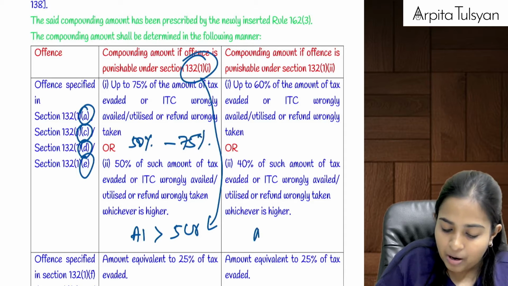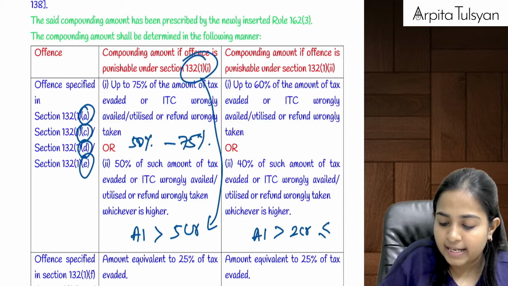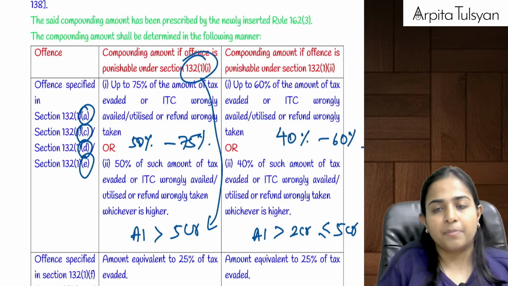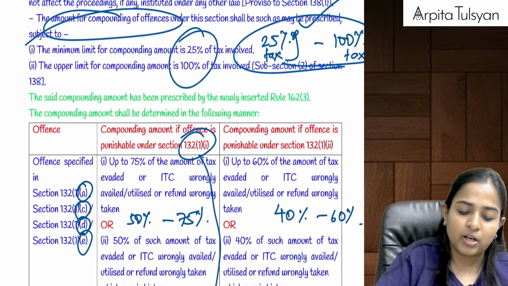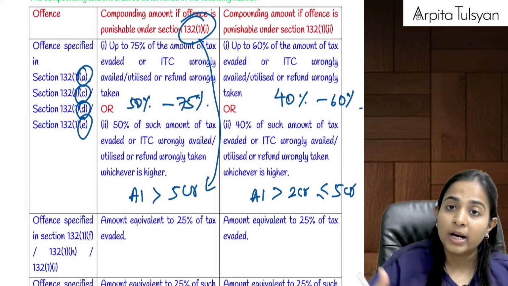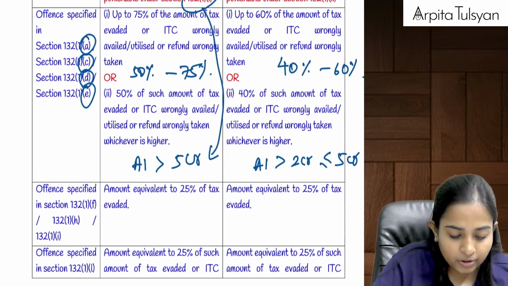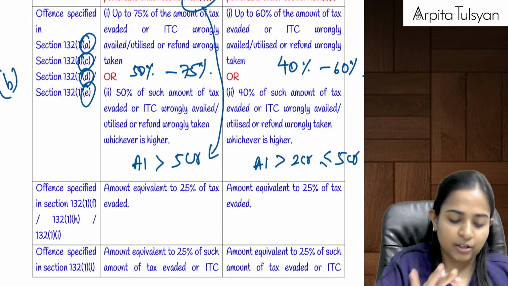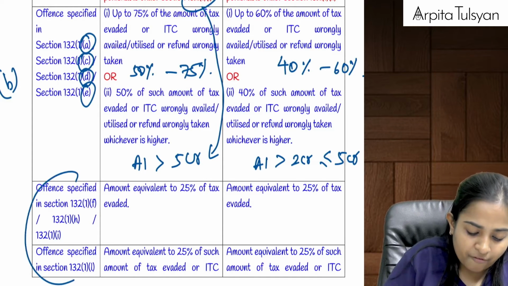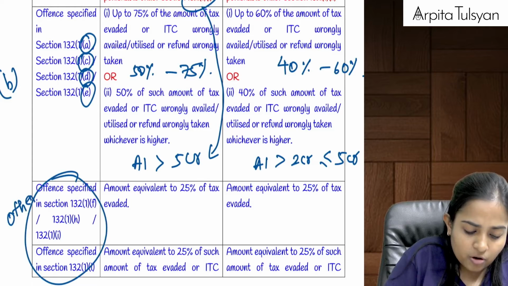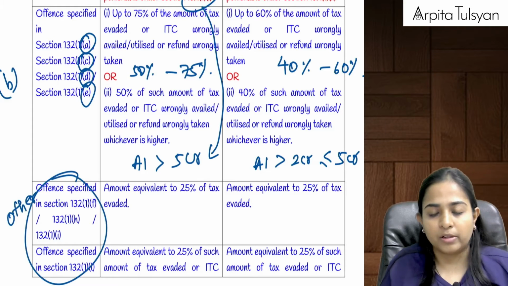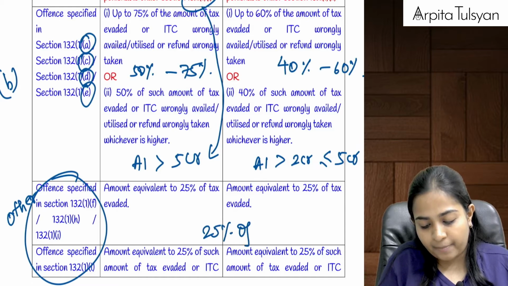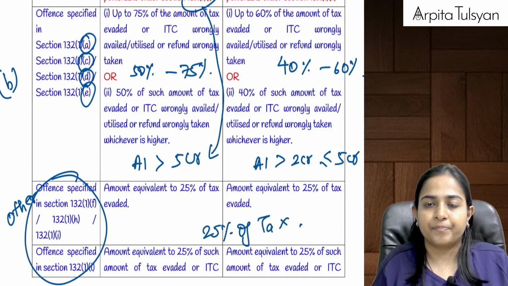And if the amount involved is more than 2 crore but less than or equal to 5 crore, then your range will be 40% to 60%. Earlier they had just given this 25 to 100%. Now they have been even more specific. Did you see clause B is missing here? I will tell you why. If you go for any other offenses, you can just combine all these things, then the compounding amount is equal to 25% of the tax.